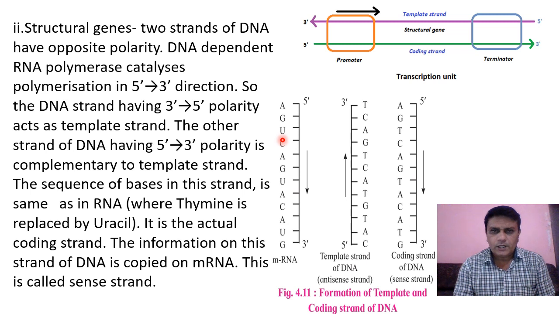So the nucleotide sequence on the coding strand is the same as that of messenger RNA. So the information of this coding strand, or sense strand, is copied onto the newly produced messenger RNA, but it is produced on the template strand. So the template strand is called antisense, while the coding strand is called the sense strand.